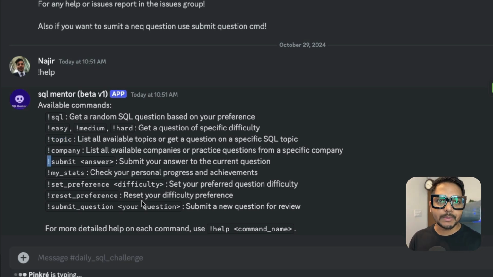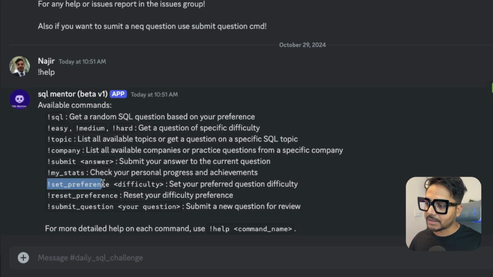The next command that we have is called submit. To submit the answers, you just need to use an exclamation sign and submit, and then write your query, which is going to be the answer for the question. For each question you will have a time limit. Within that time limit you need to solve the question, otherwise the question is going to expire, so you will have to submit in that time. Next we have my stats, which is going to give you your progress, how many questions you have solved, the score points, each and everything.